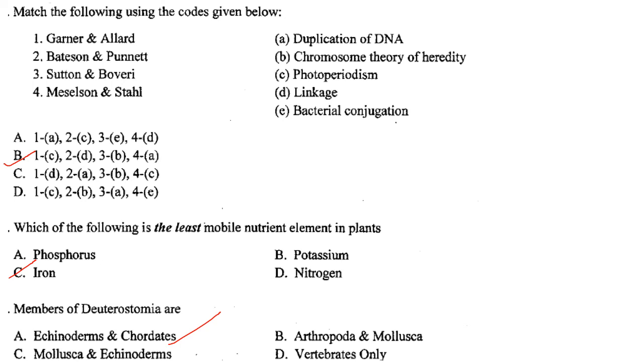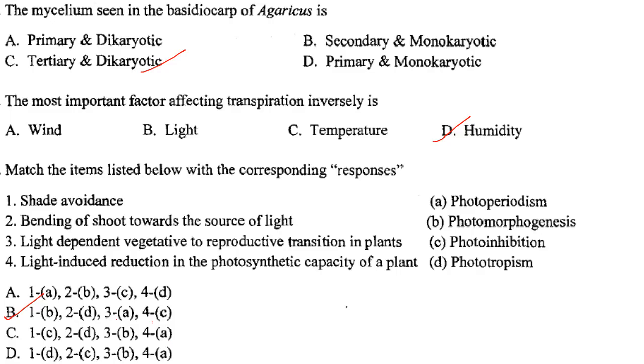Then which of the following is the least mobile nutrient element in plants? It is iron. Answer is option C. Then members of Deuterostomia are echinoderms and chordates. Answer is option A. Next one. The mycelium seen in the basidiocarp of Agaricus is tertiary and dikaryotic. Answer is option C. Then the most important factor affecting transpiration inversely is humidity.